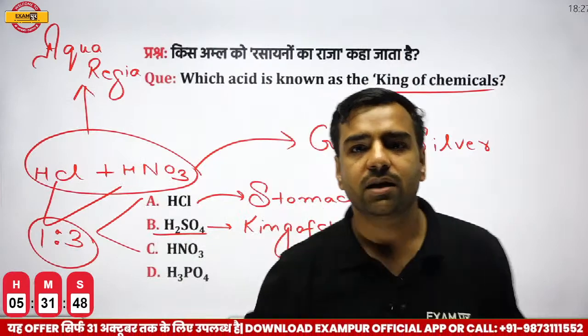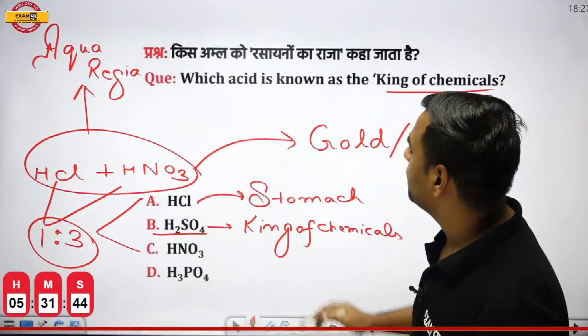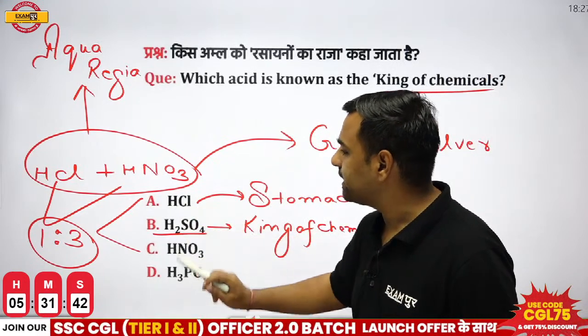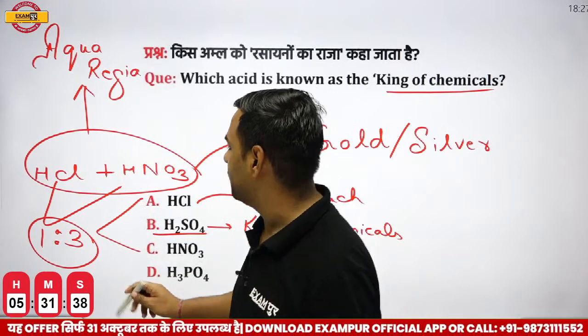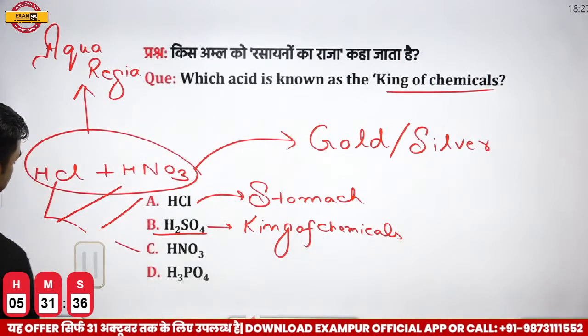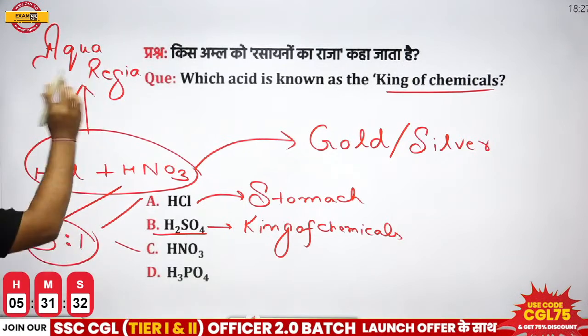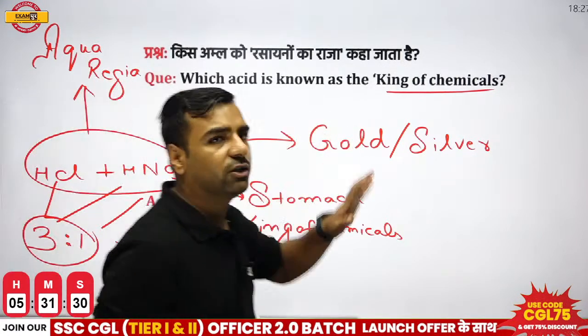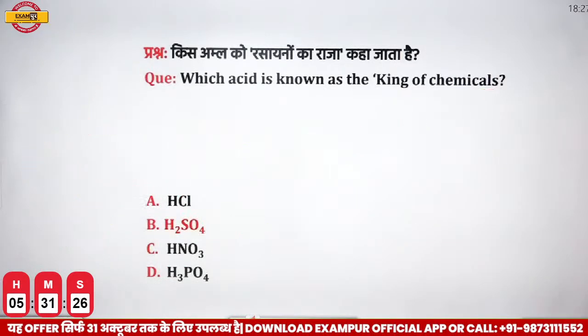They are repeatedly asked. The acid in our body is HCl. H2SO4 is the king of chemicals. If I talk about the combination of HCl and HNO3 in a fixed proportion, 3 parts of HCl and 1 part of HNO3 will give me aqua regia, which is helpful in cleaning gold and silver. Okay, let's move forward to the next question now.